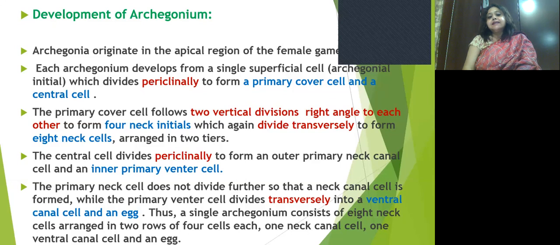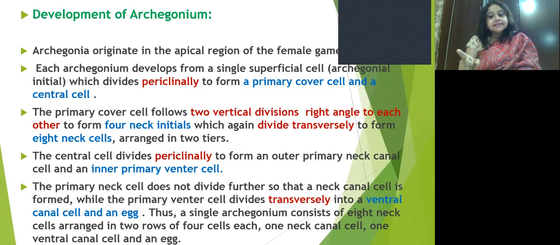The central cell divides periclinally to form outer primary neck canal cells and inner primary ventral cells. The primary neck cell does not divide further, so that a neck canal cell is formed, while the primary ventral cell divides again transversely into a ventral canal cell and egg. Thus, a single archegonium consists of 8 neck cells, which are arranged in 2 rows of 4 cells each, and 1 neck canal cell and